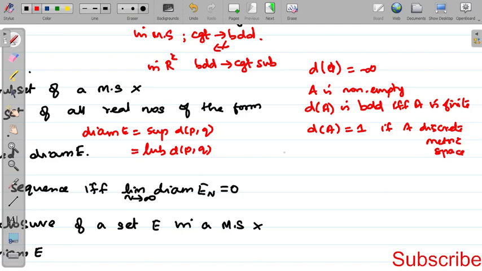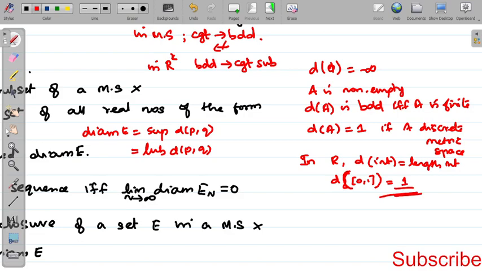Then you can see one more. In R, the diameter of an interval is equal to the length of the interval. So for example, the diameter of the interval 0, 1 is equal to 1 minus 0, that is equal to 1.